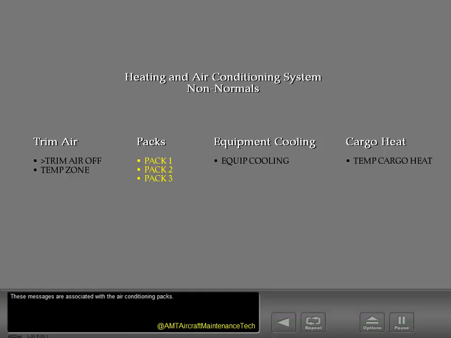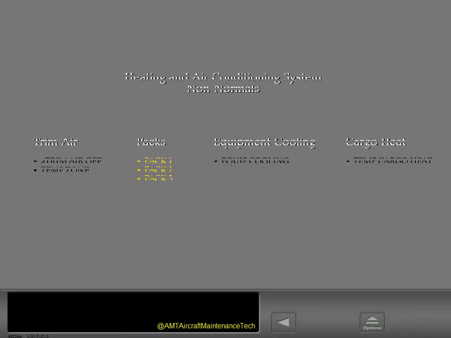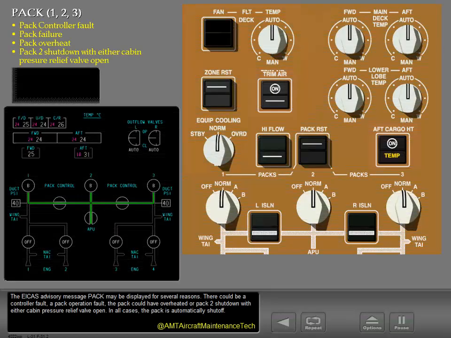These messages are associated with the air conditioning packs. The ICAS advisory message "Pack" may be displayed for several reasons. There could be a controller fault, a pack operation fault, the pack could have overheated, or Pack 2 shut down with either cabin pressure relief valve open. In all cases, the pack is automatically shut off.